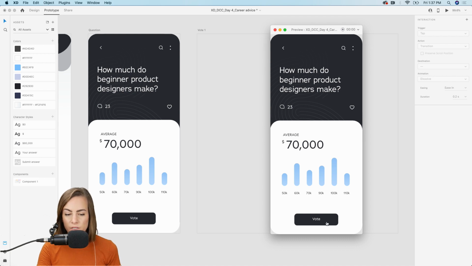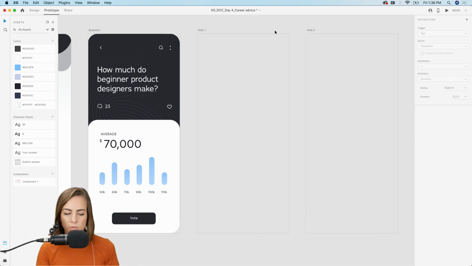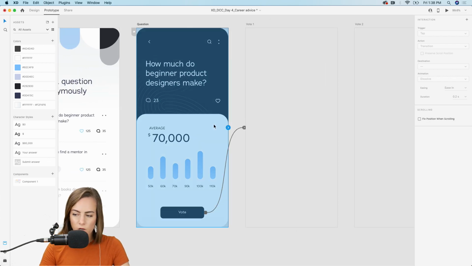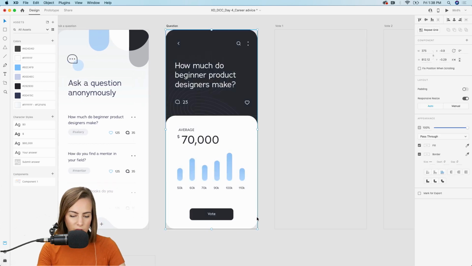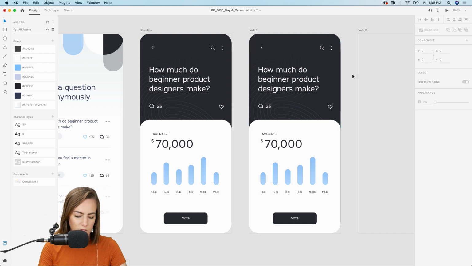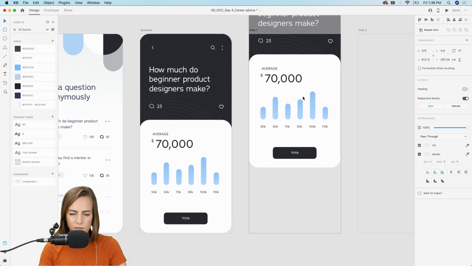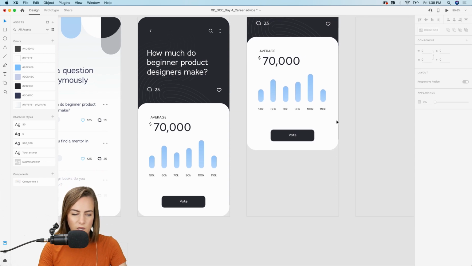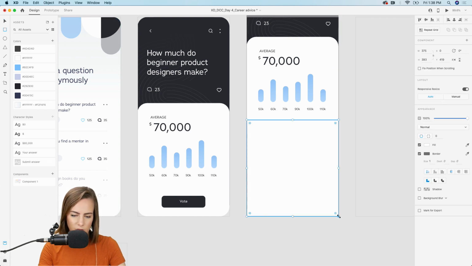What I want is another card to slide up from the bottom here, and we will be able to vote as well. So let's go back to our design tab and make sure this is all grouped, which it is. Then we can just copy it and paste it onto our next artboard, so I'm doing Command C and Command V. Then we can slide this up a tad bit, and I want to add another card similar to this shape at the bottom. So let's go ahead and do that.